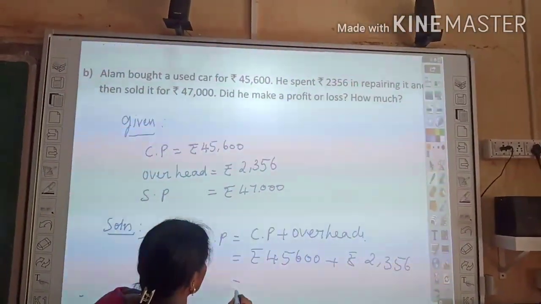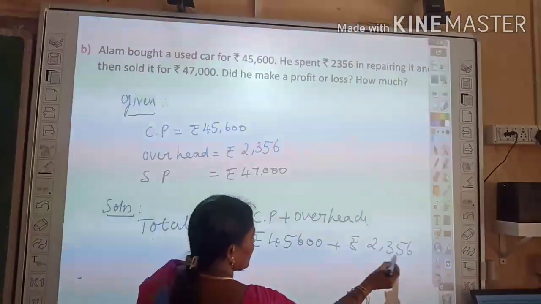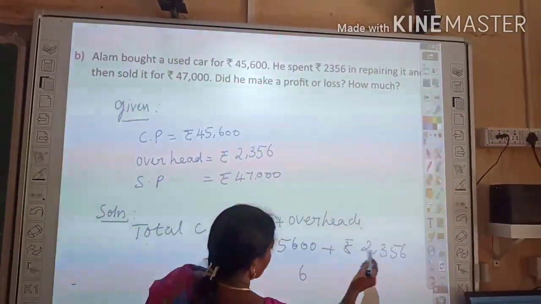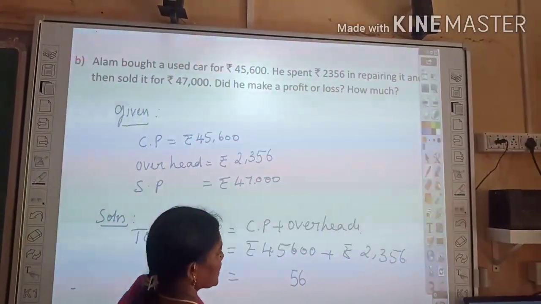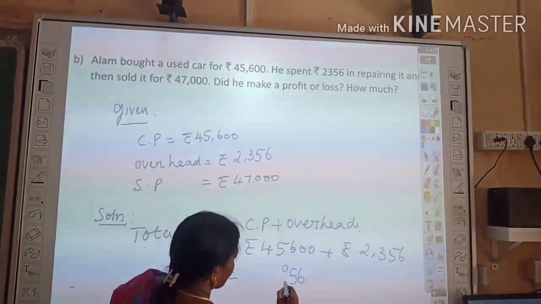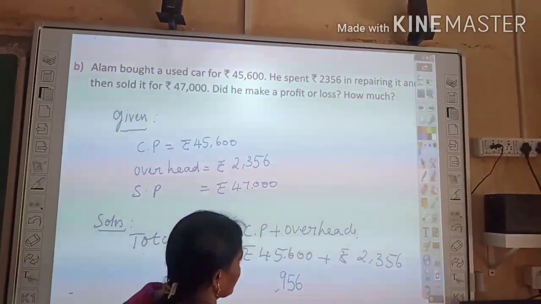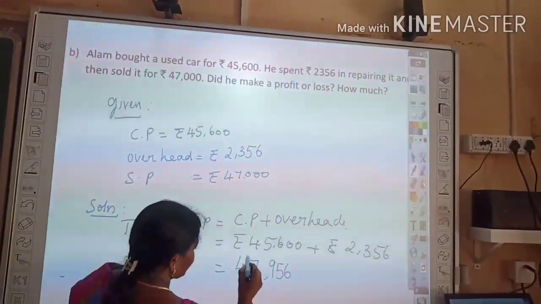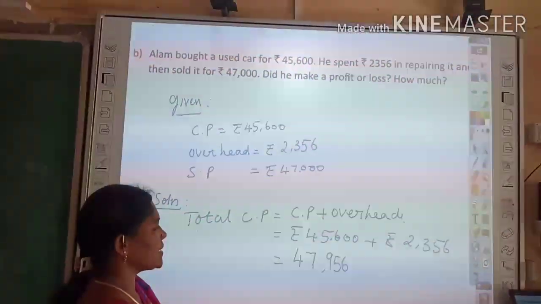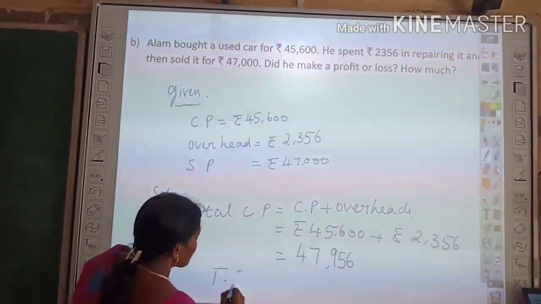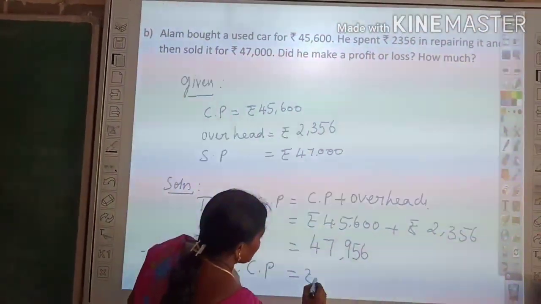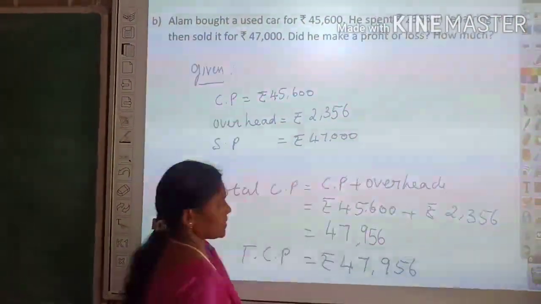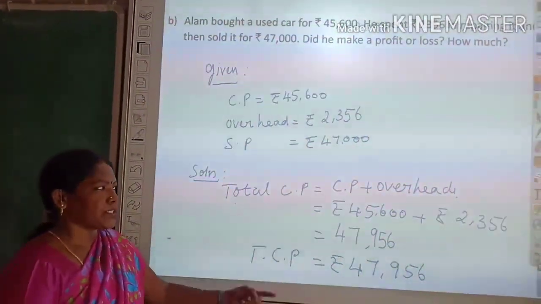Both values we should add. 0 plus 6, 6. Then 0 plus 5, 5. Then 6 plus 3, 9. You should put a comma. Then 5 plus 2, 7. Then 4 only. 47,956 is the total cost price.